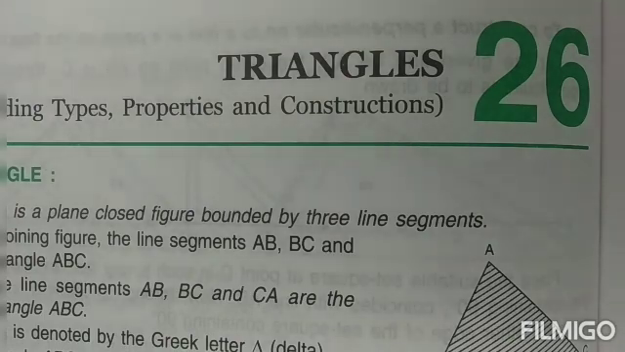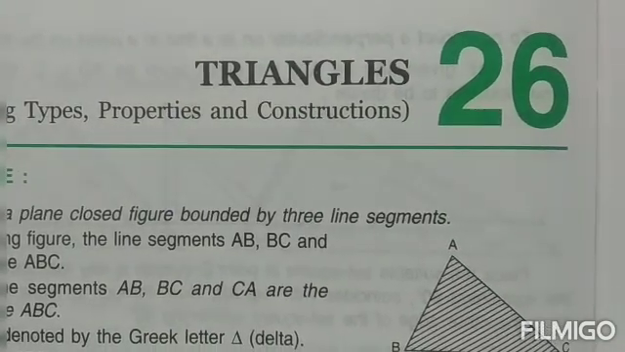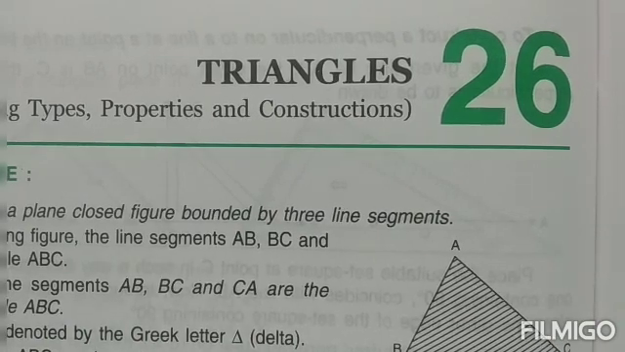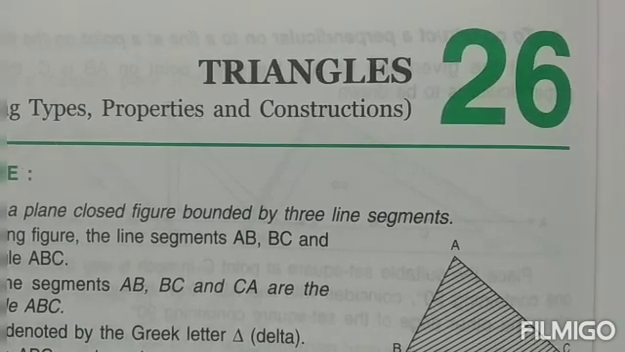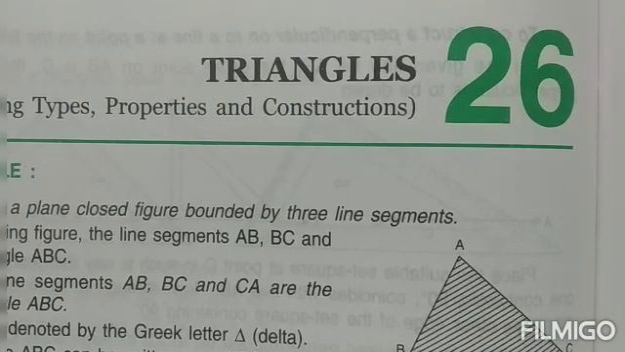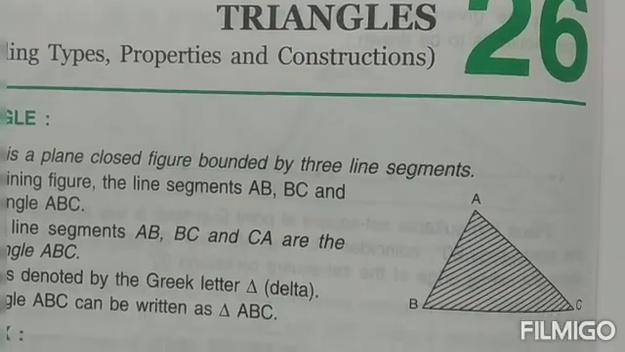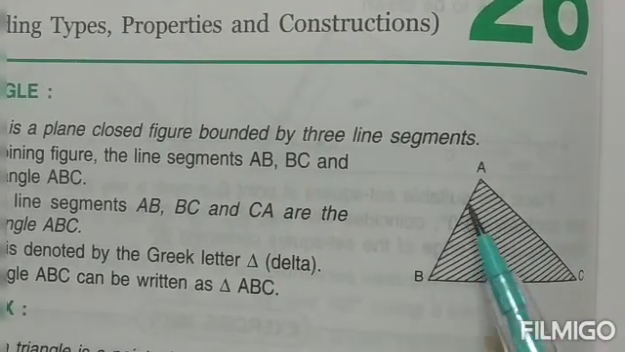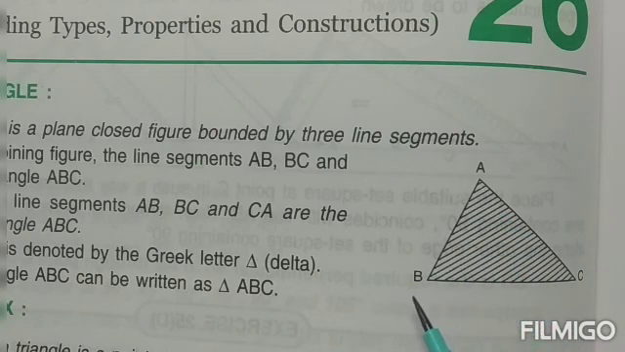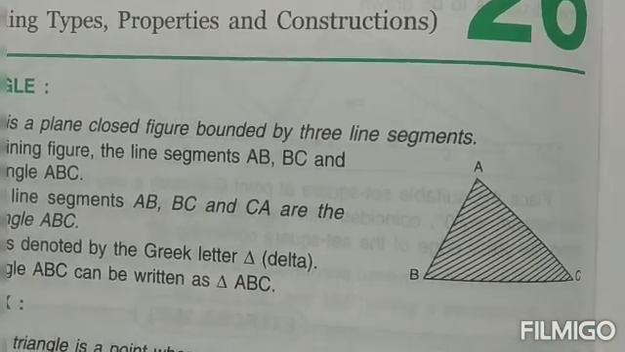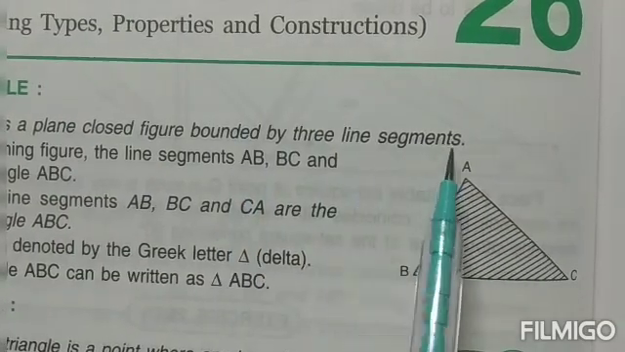Let's begin, children, with a new topic in maths today, and that is triangles. That is chapter number 26 according to your Selena book of ICSE schools. Now, children, a triangle is a kind of geometrical figure which is concerned with only three sides. That means every triangle will have three sides, which you can also say as three faces. So a triangle is a plain closed figure which is bounded by three line segments.